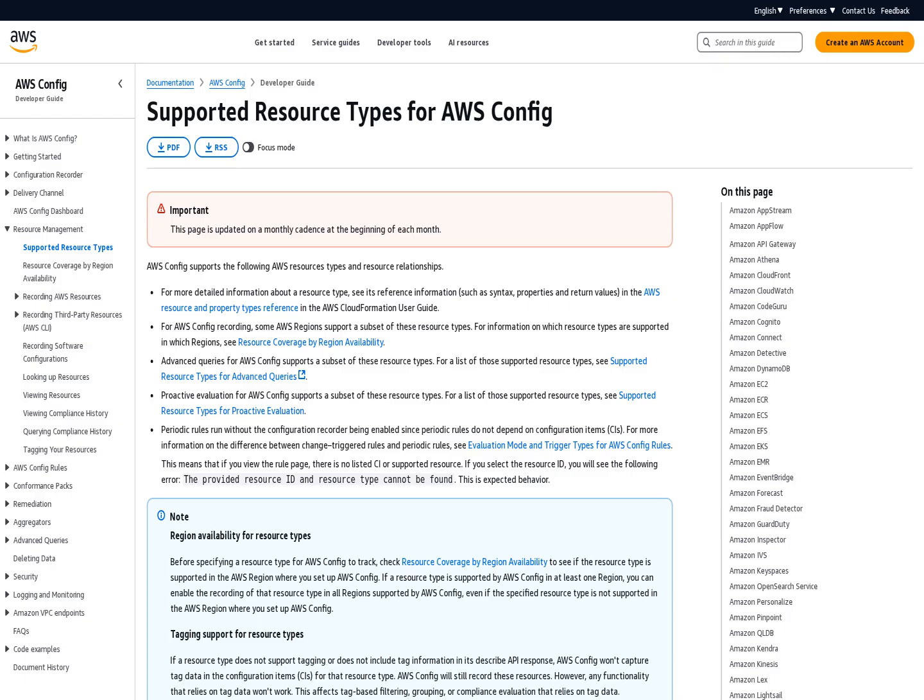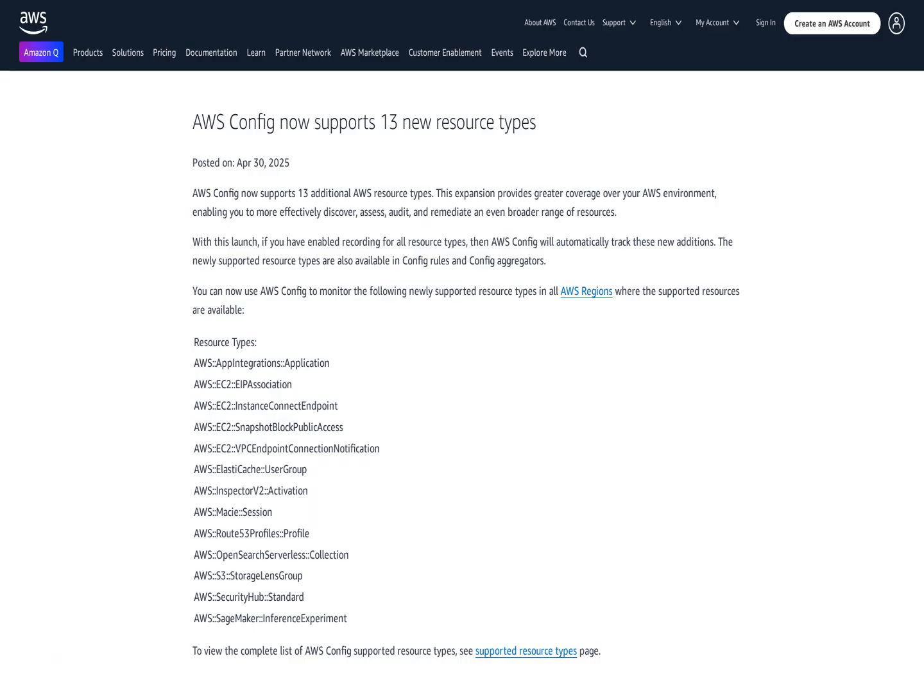These include AWS App Integrations, Application, AWS EC2 EIP Association, AWS EC2 Instance Connect Endpoint, and so on, up to AWS Security Hub Standard. AWS Config also supports AWS SageMaker Inference Experiment, in addition to other newly supported resource types such as AWS OpenSearch Serverless Collection.